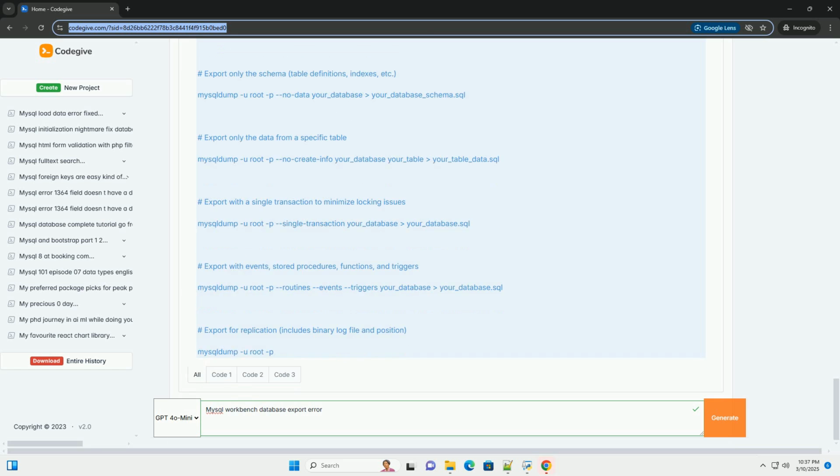Error 1067 (42000): invalid default value for some_column. This can sometimes be related to binary logging. Errors specific to binary logging events. Solution. Disable binary logging for the export session. You can temporarily disable binary logging for the export session by setting the SQL_log_bin variable to 0.